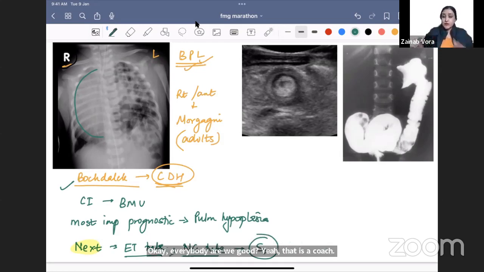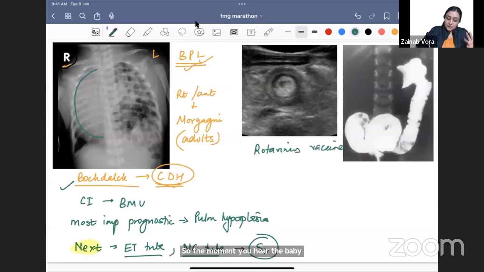Next, we are going on to another condition where they will give you that a patient underwent rotavirus vaccination, and now the 6-month-old baby is complaining of intense pain. The baby is crying incessantly. What is your diagnosis? So the moment you hear that the baby has received the rotavirus vaccine, what will you think of? Very nice. You are going to think of intussusception. A very, very important buzzword.